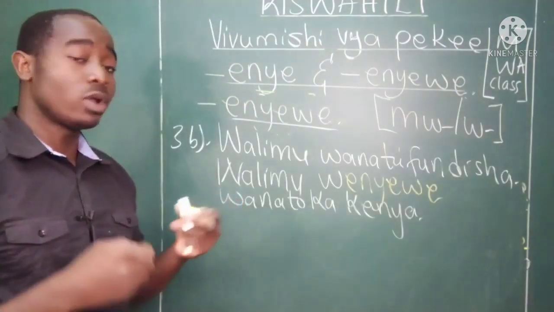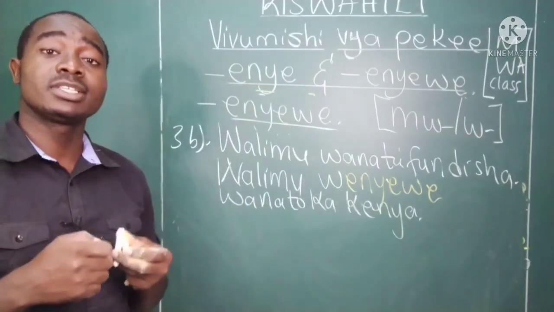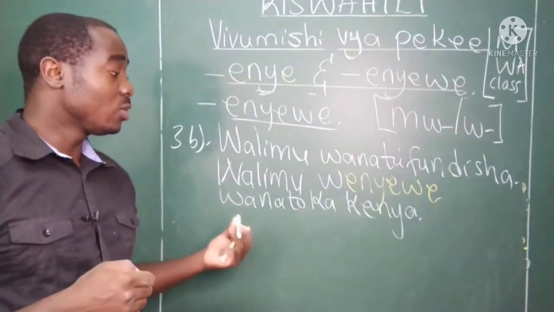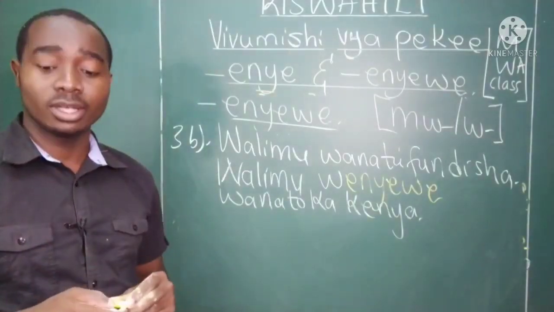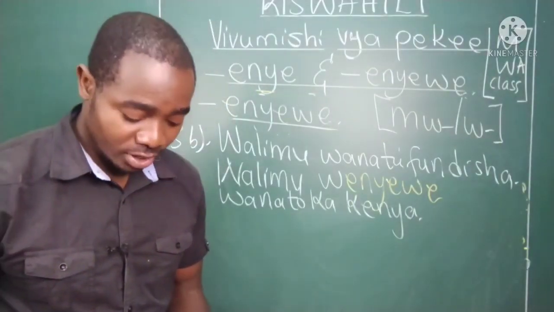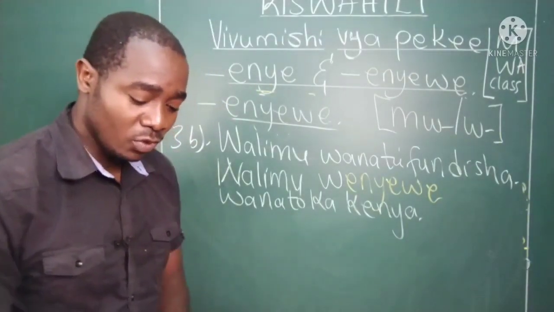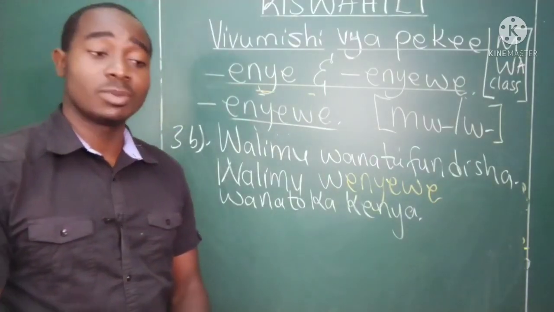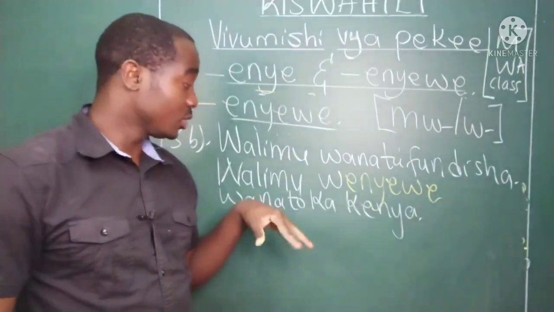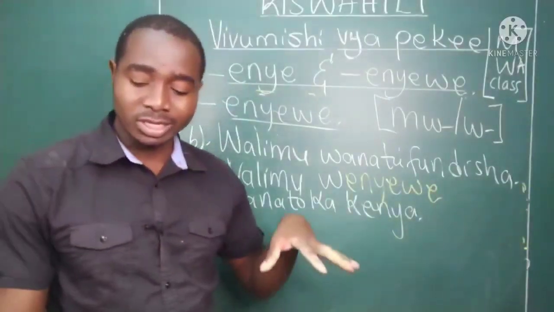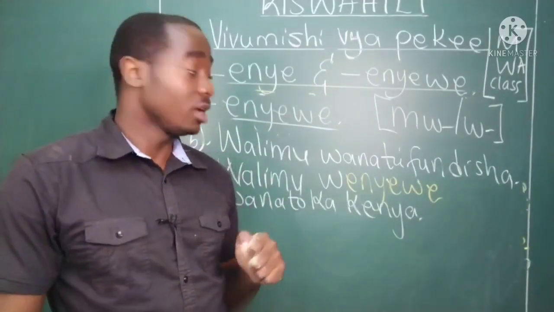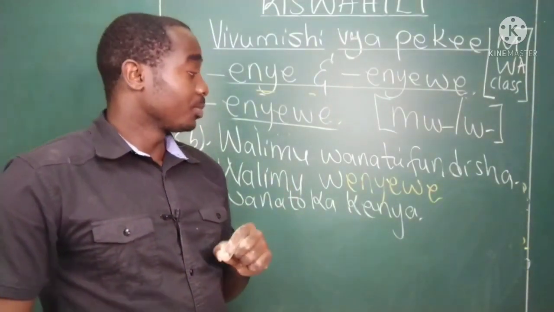Or walimu wanatufundisha Kiswahili. The teachers are teaching us Swahili. Walimu wenyewe wanatoka Kenya. Okay, for this one I'll give you one assignment. You just write in the comment section. I want you to translate these sentences into Swahili. Sawa?